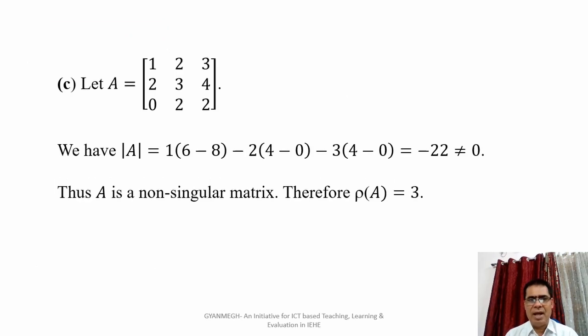Similarly, if we consider the matrix A of type 3 by 3, 1 2 3, 2 3 4, 0 2 2, then we consider the determinant of the matrix A. It is equal to minus 22, which is not equal to 0. Hence, this matrix is a non-singular matrix. Therefore, we can say that this matrix has a minor of order 3, which is not equal to 0, and therefore, by the definition of the rank of a matrix, the rank of this matrix A is 3.